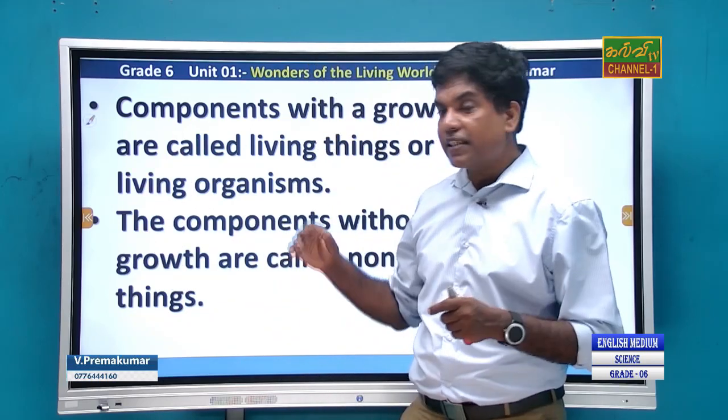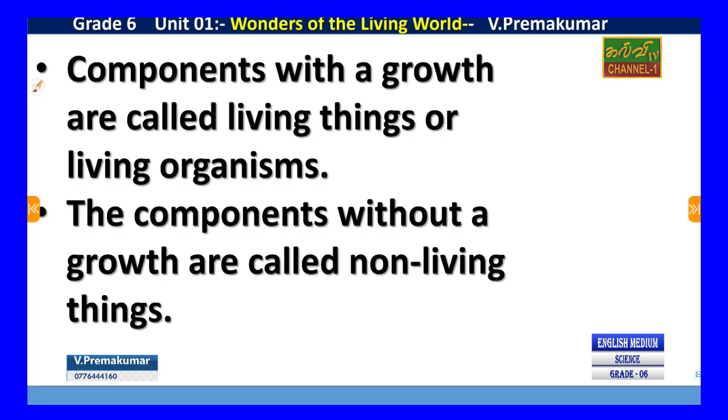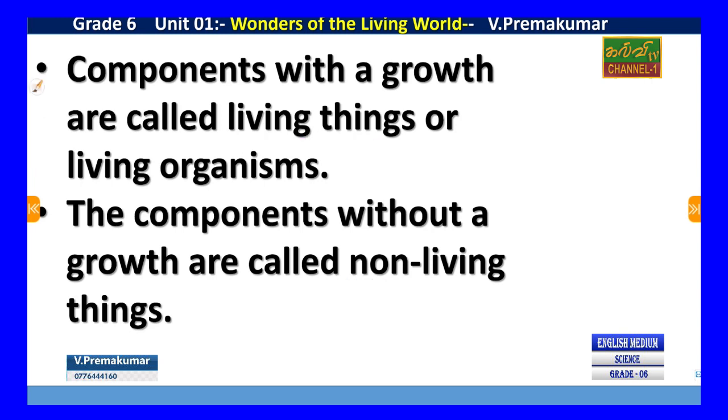So on the screen, components with growth are called living things, and components that do not grow are called non-living things. Students, you already studied about this, right? Okay, come to the next slide.